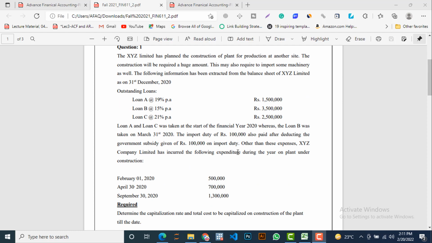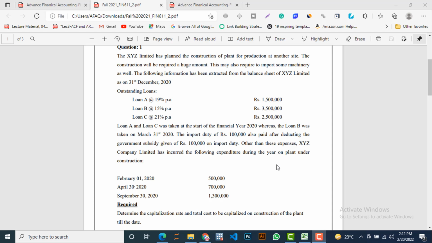There is further information about the loans. Loan A and loan C were taken at the start of the financial year, it means maybe 1st or 2nd January, whereas loan B was taken on March 31st, 2020. The import duty of rupees 100,000 was also paid after deducting the government subsidy of rupees 100,000 on import duty.